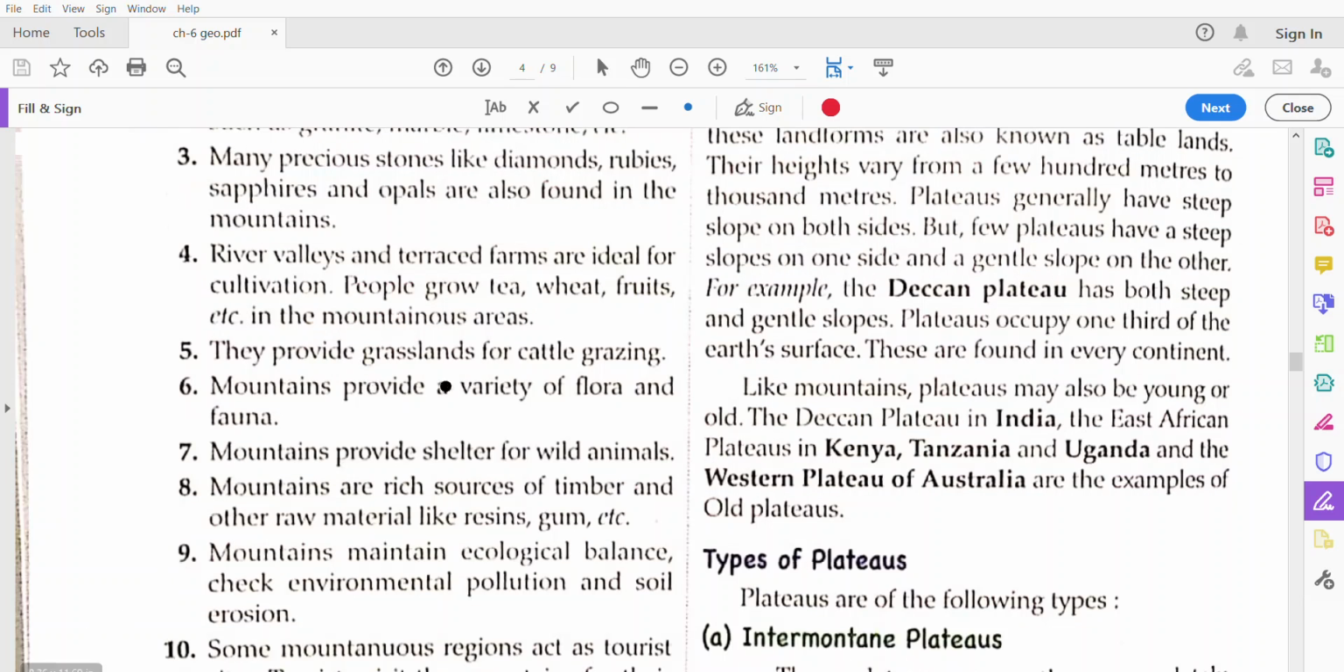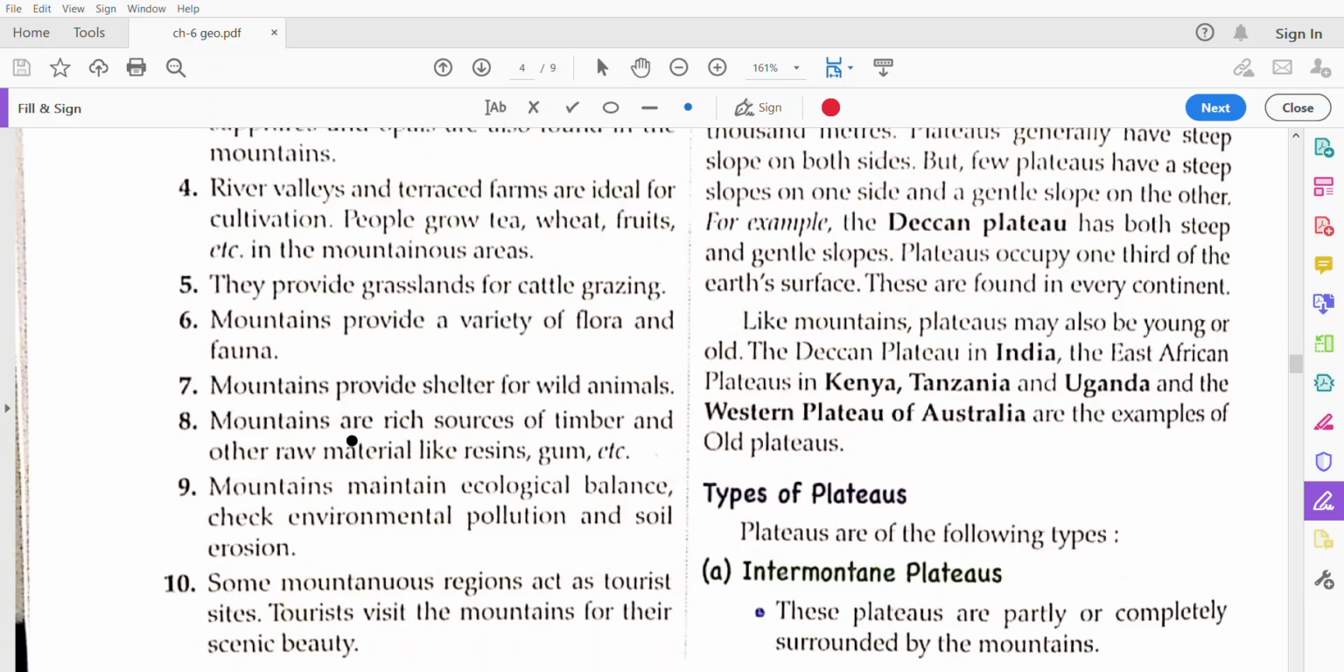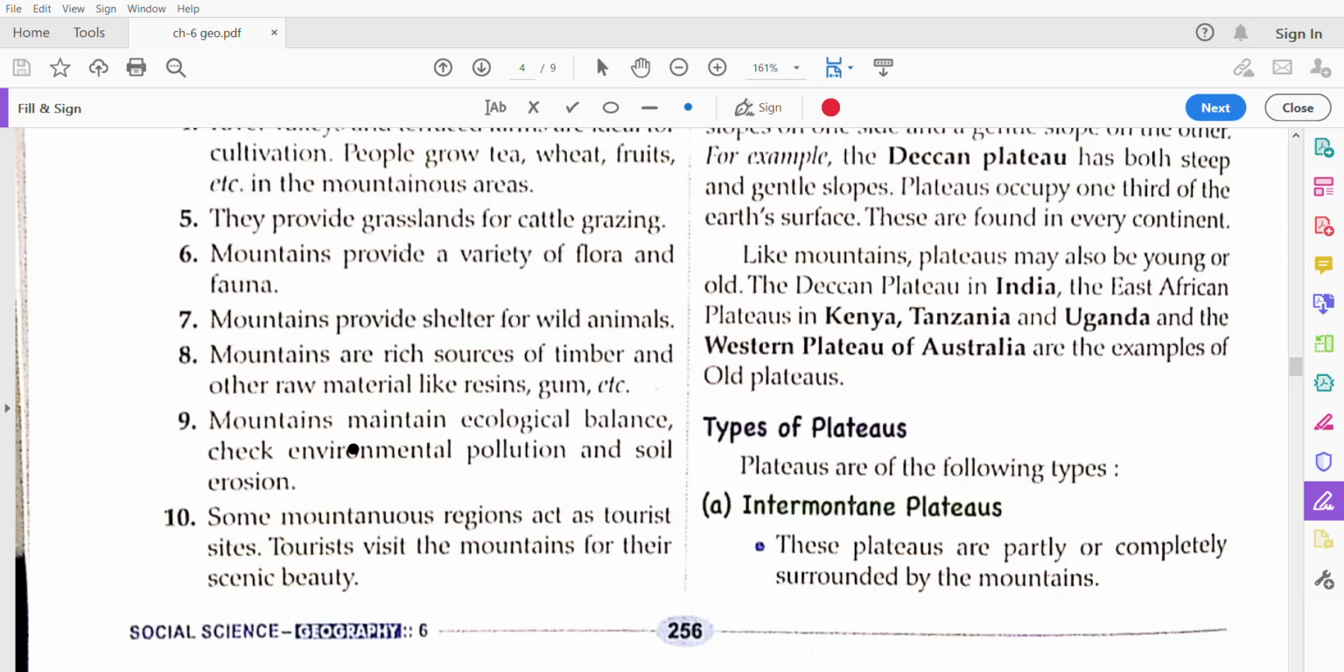Their river valleys are used for cultivation. People are growing tea, wheat, fruits, etc. They also provide grasslands for grazing cattle. The mountains also have a variety of flora. Flora means herbs and flowers, and fauna means the many animals on the mountains. Mountains also provide shelter to wild animals, and too many forests on the mountain give forest material like timber, resins, gum, etc.